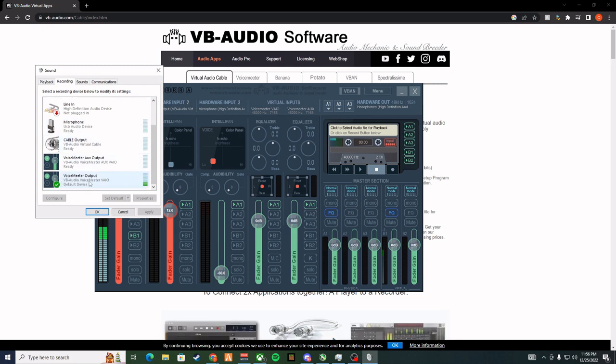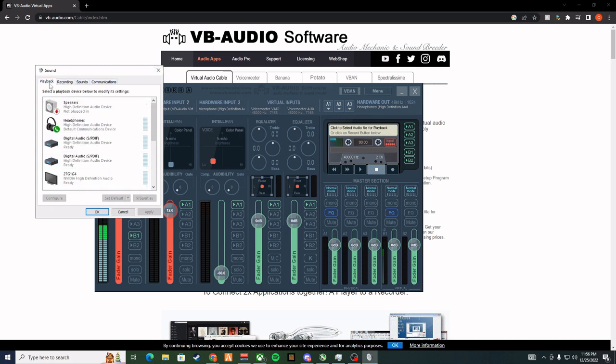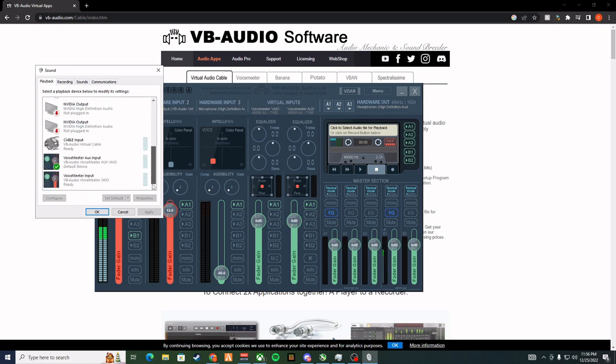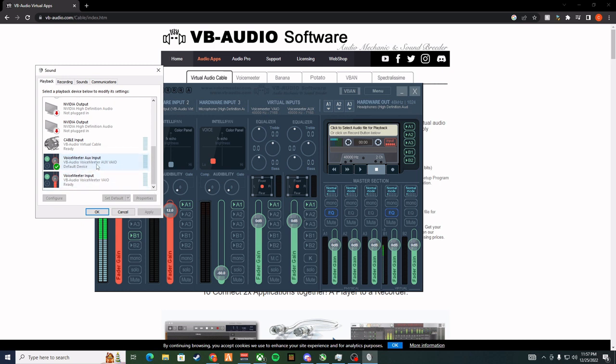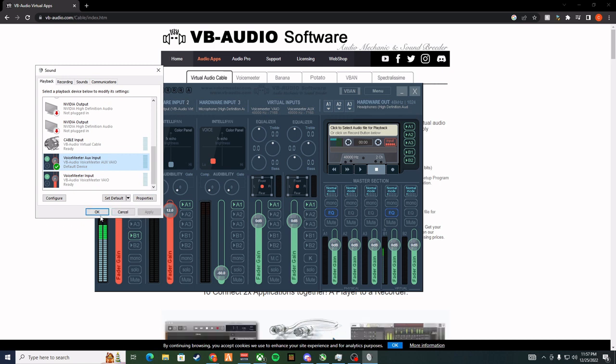Set VB Audio Voicemeeter as your default communication device, as well as your default device. There are just extra little knobs and stuff, so you can play around with the equalizer mode if you want. Before you turn it off, put it on run on startup, as this will take over all your audio. If it closes, you will not be able to hear anything.